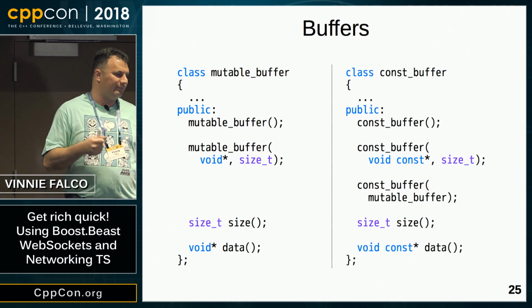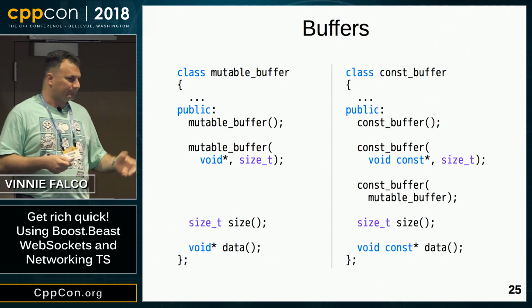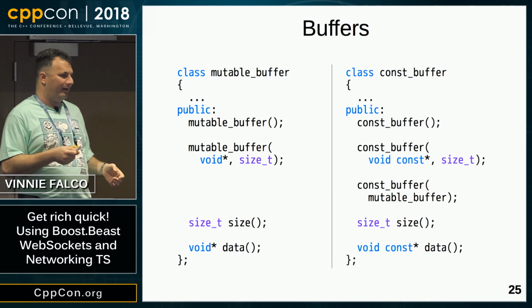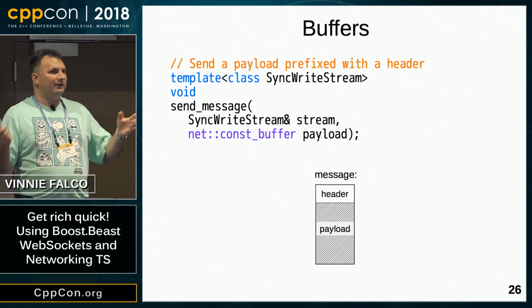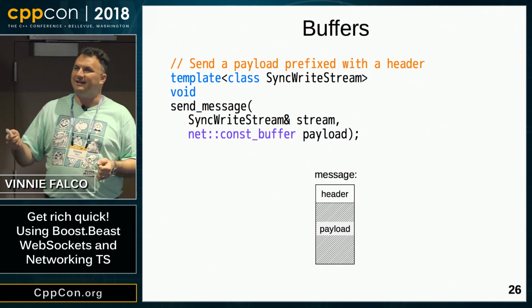So this is really straightforward. There's no mystery to it. It's the equivalent of like a fancy pair with a good name and some accessor functions. So now we're going to write a hypothetical function. We're going to write this function called SendMessage.